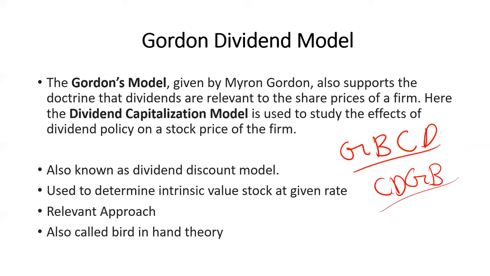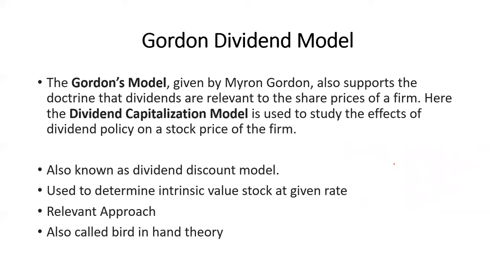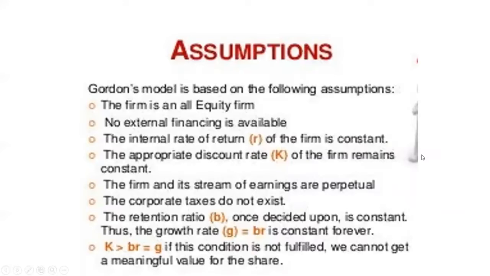I am repeating the same thing again and again so that you remember this: capitalization model, discount model, Gordon model, and bird in hand theory. So this is the whole concept of this CDGB. It is also called the bird in hand theory.